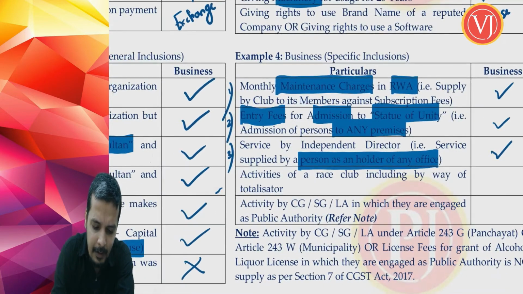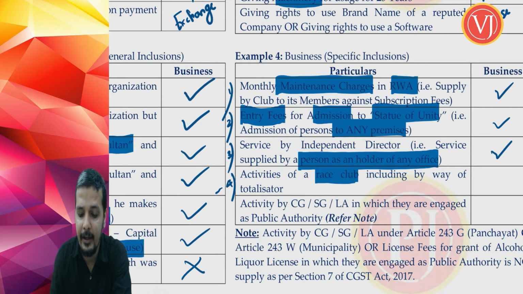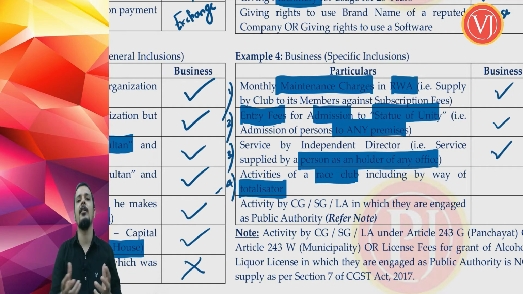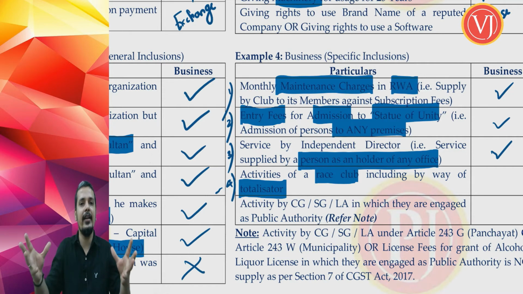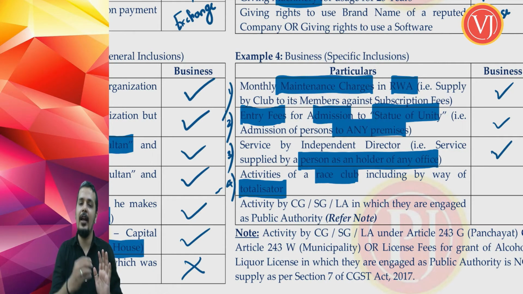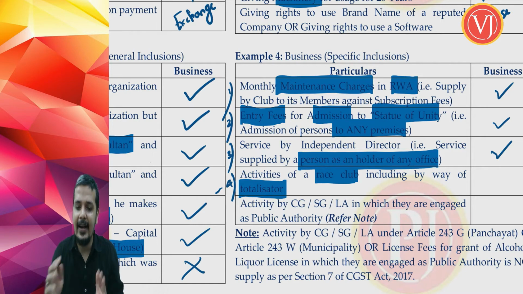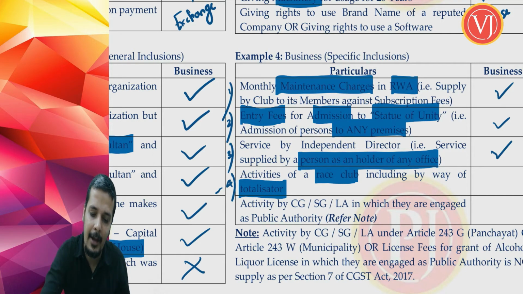Point number 4, or example number 4 here. Activities of a race club, specifically they are talking about race club. Activities of a race club including by way of totalizator. Totalizator is nothing but an automated machine where you place your bet when you go inside a race club. They want to tell that when you are going inside a race club, any activities done by that race club, including by way of totalizator, where you pay something in that automated machine, and for that also they take some charges, that is very much covered within the ambit of business.